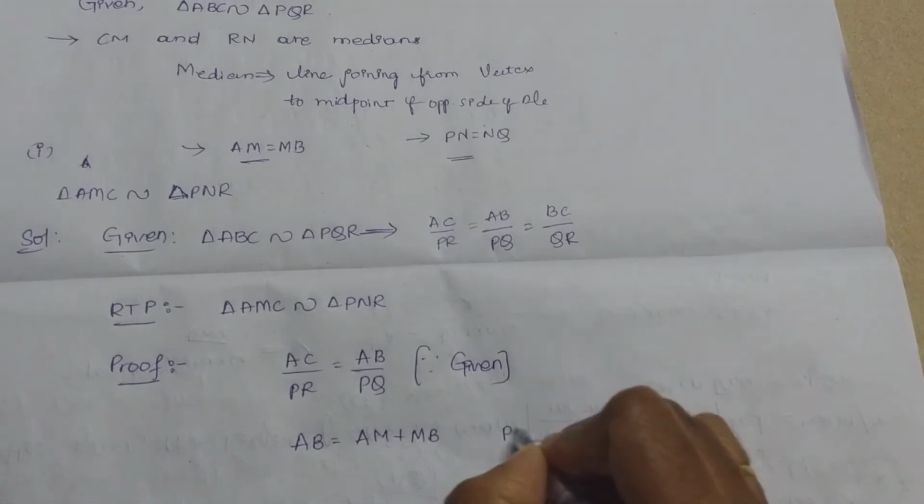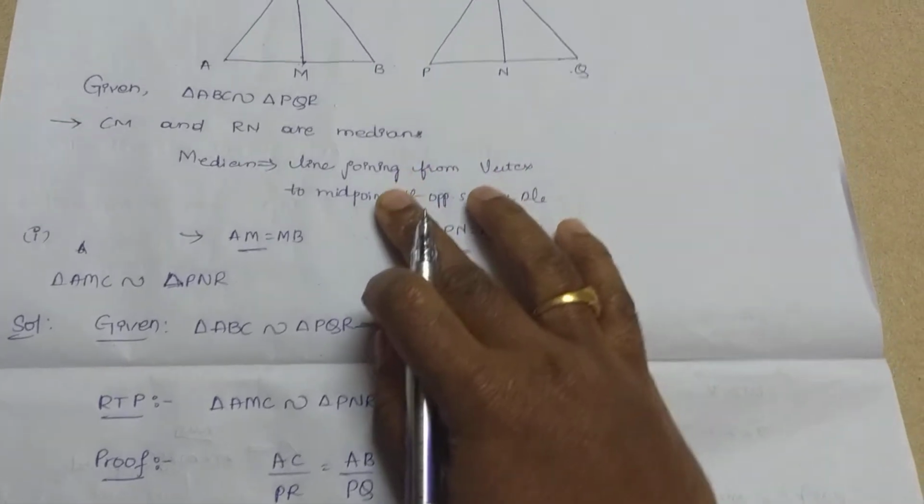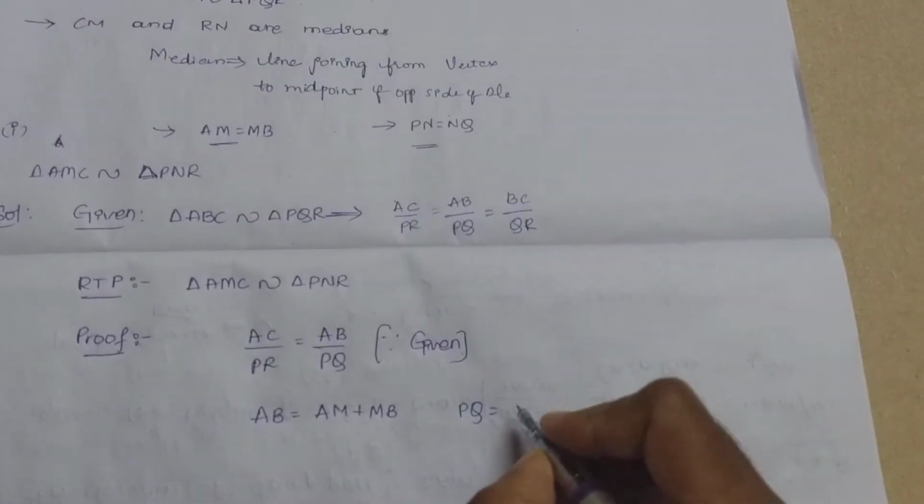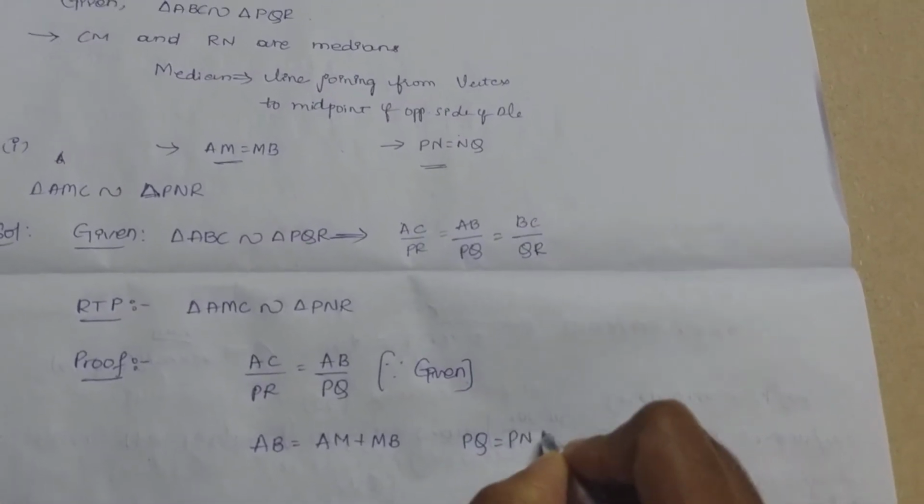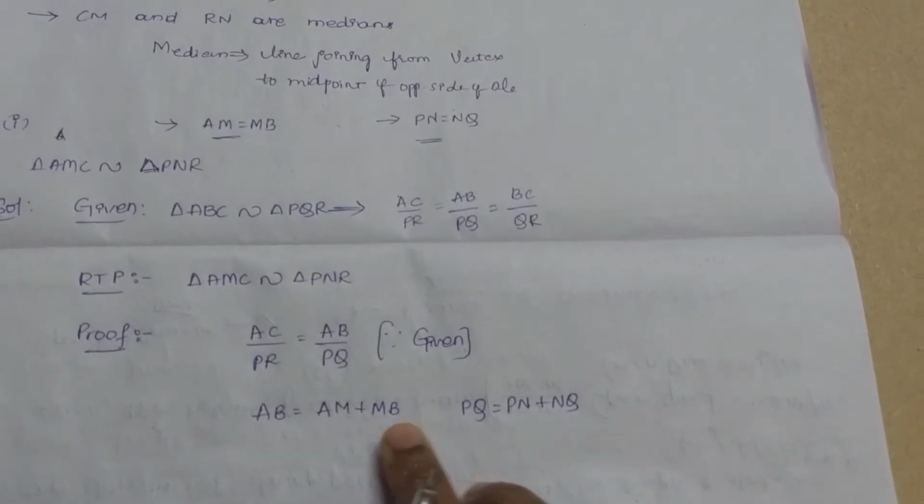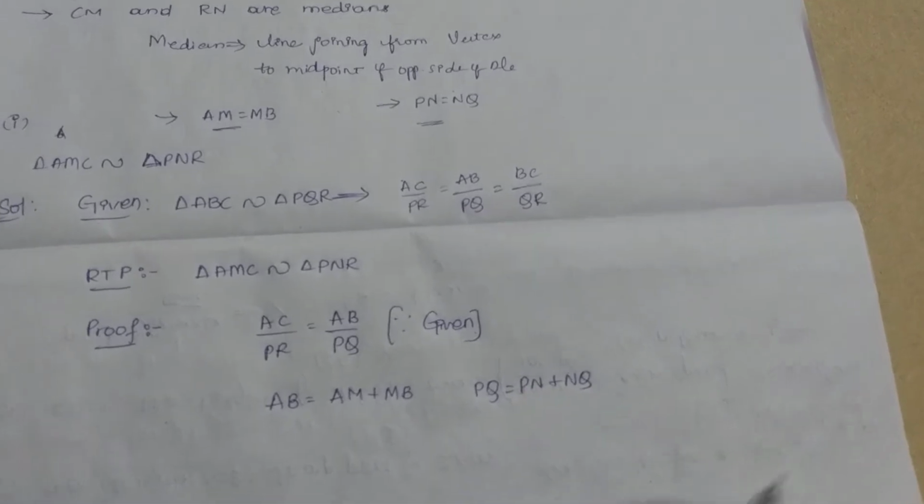In the same way, what is PQ? Let's see in the diagram. PQ means PN plus NQ. Let's write the same thing here. PQ equals PN plus NQ. So AB equals AM plus MB, and PQ equals PN plus NQ.